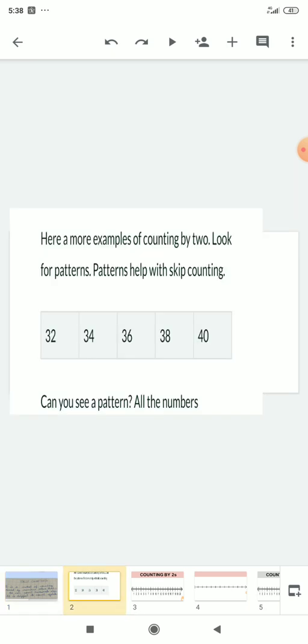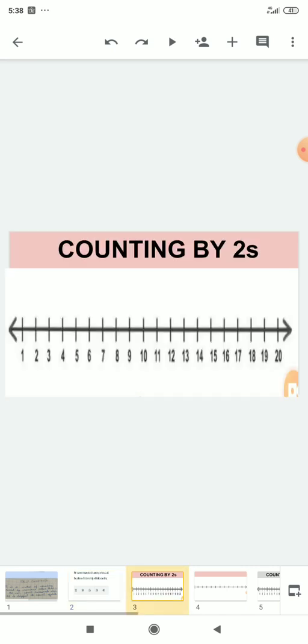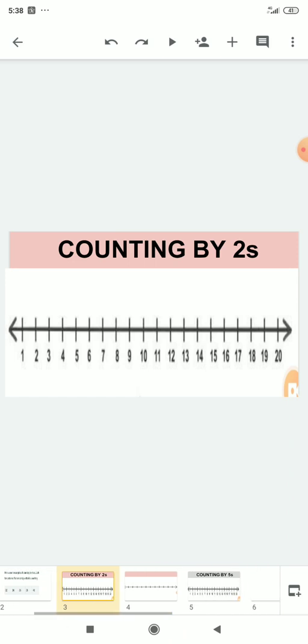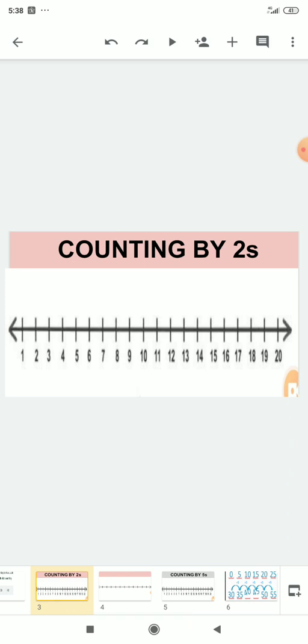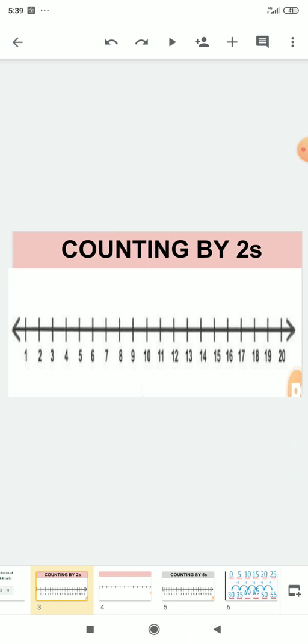Here are more examples of counting. First we will understand counting by 2. If there is a question that you have to do skip counting by 2, in this counting we have to jump at every second number. Suppose a number line is given here on this page. If you see, the counting starts at 1. So if you start at 1, the second number is 1 and 2.